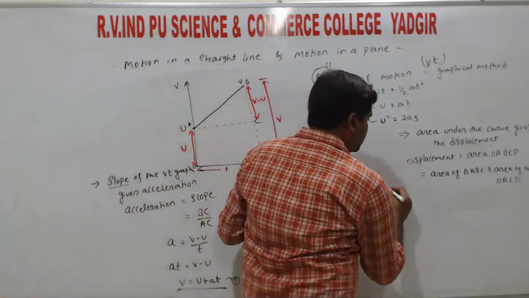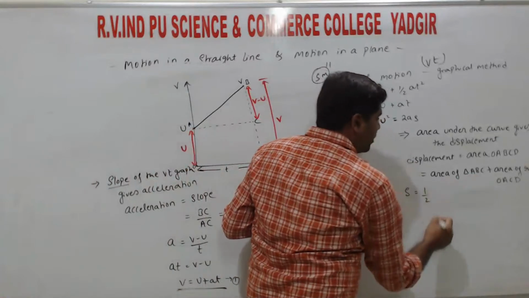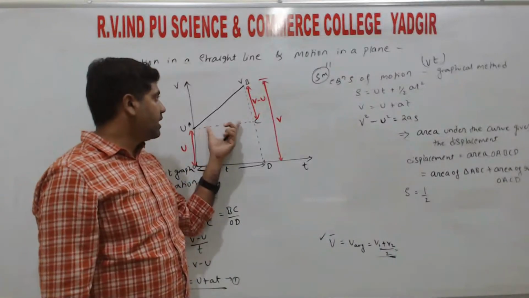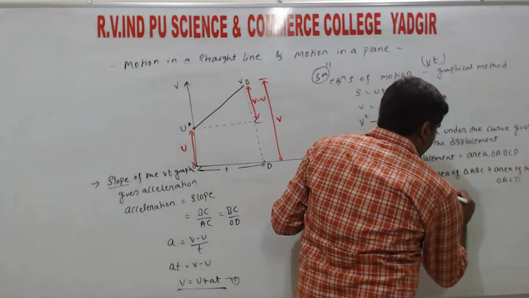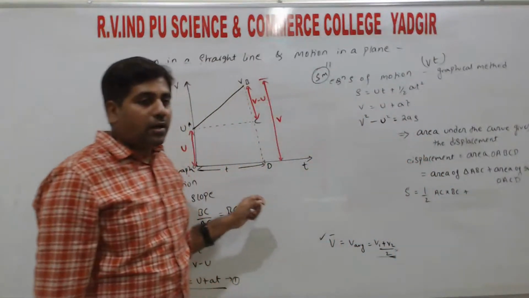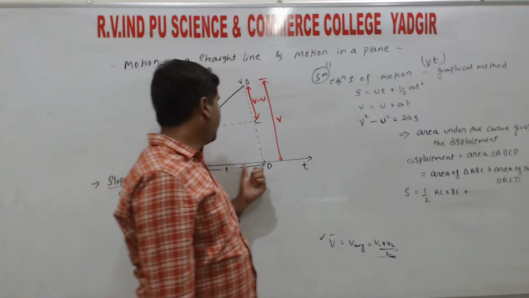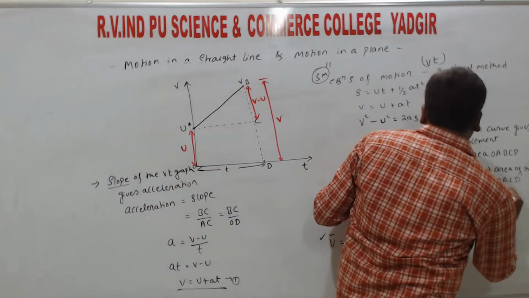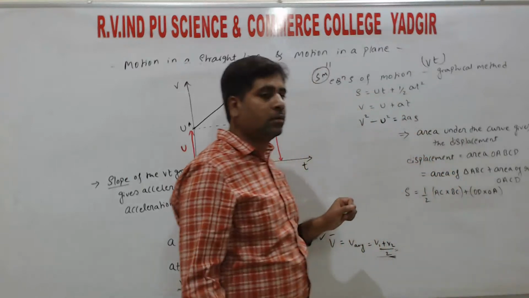So displacement is denoted by S, that is equal to the area of triangle ABC. The area of a triangle is half into base into height. The base is AC, the height is BC, right? So half into AC into BC, plus the area of the rectangle. Length into breadth: the length is OD and the breadth is OA.